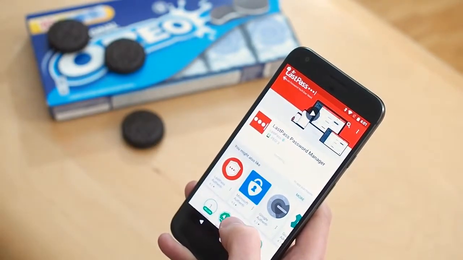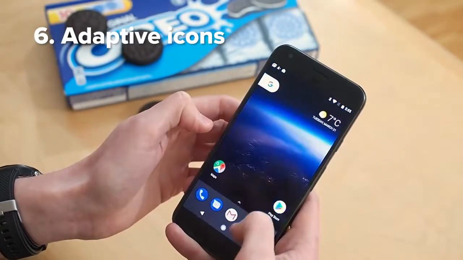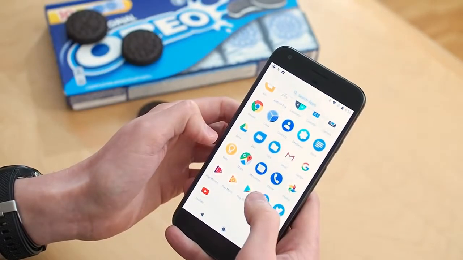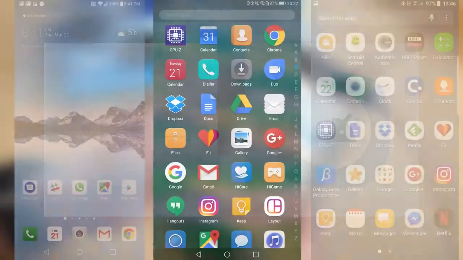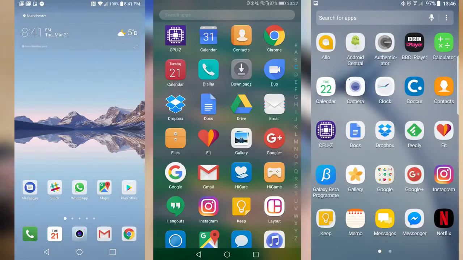Number 6, adaptive icons. This builds on the work that Google's done with circular icons on the Pixel devices, while it also helps manufacturers wanting to bring their own look and feel to Android's app icons. In O, apps can be given a custom mask, kind of like a cookie cutter, that can be a square, a circle, or anything in between. We've seen some custom implementations of this from Huawei, Samsung, LG, and others in the past, and it's always been kind of a mess. Each manufacturer does things a little bit differently, so building this into the OS in Android O is a smart way to make sure app icons, wherever they appear, look nice and consistent.